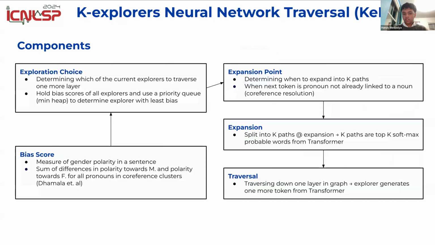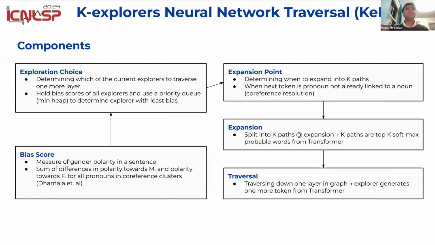So based on this overview, here are the main components. I don't want to go too deep into this because of time, but the general idea is that at any given time, we have a bunch of possible explorers, and we need to choose which explorer to pursue. So we choose the explorer with the least bias, and we do that by using a min heap or a priority queue, which is often used in Dijkstra's algorithm.